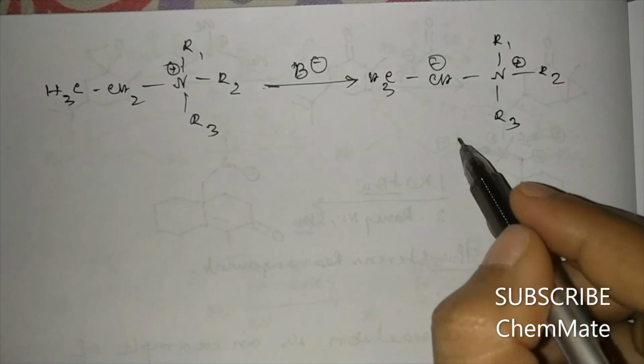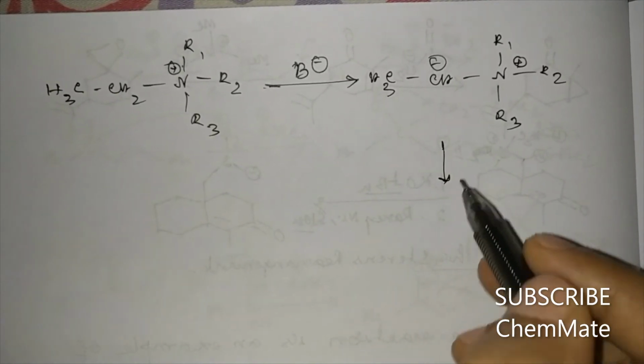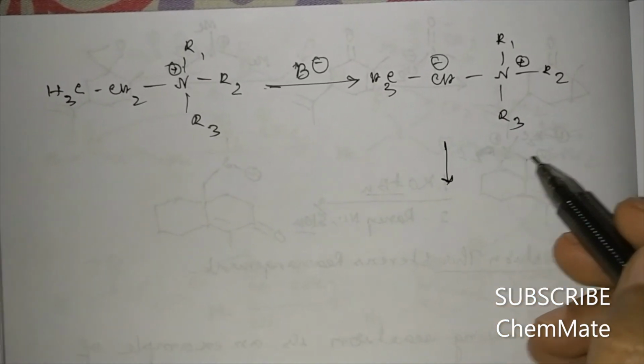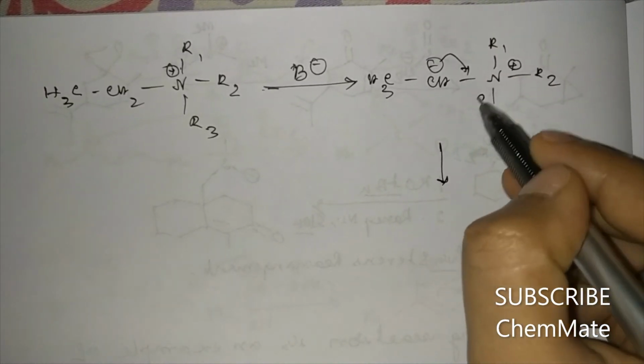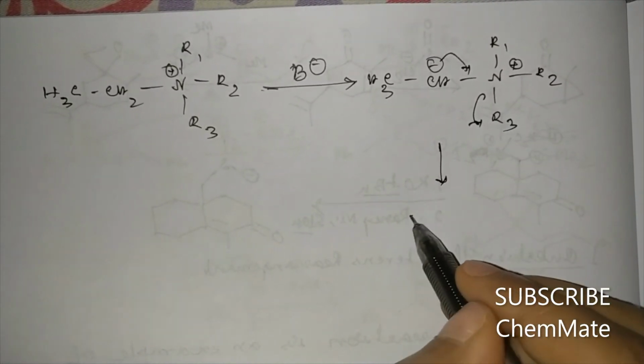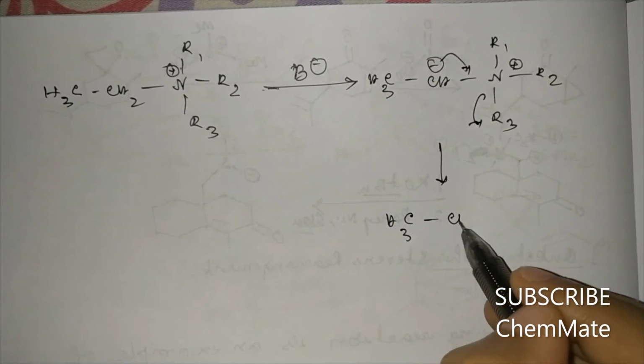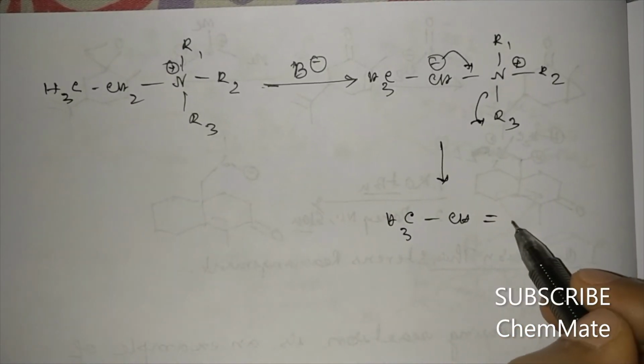Now from this ylide, what will happen? This group will leave.